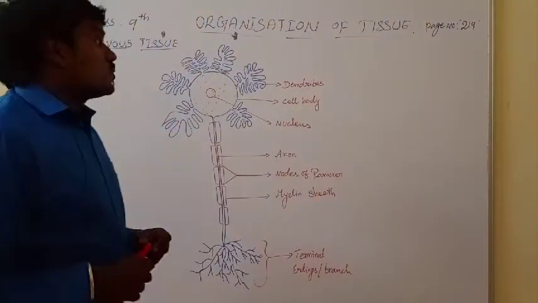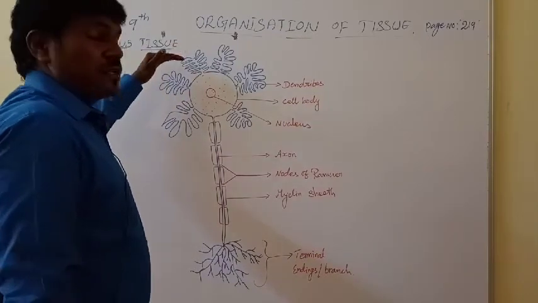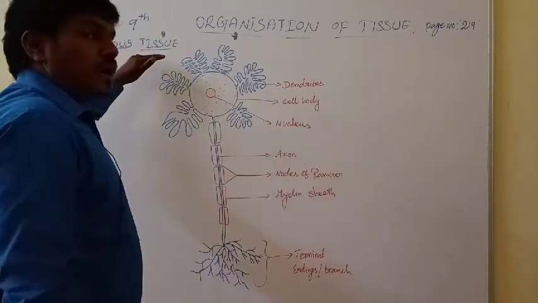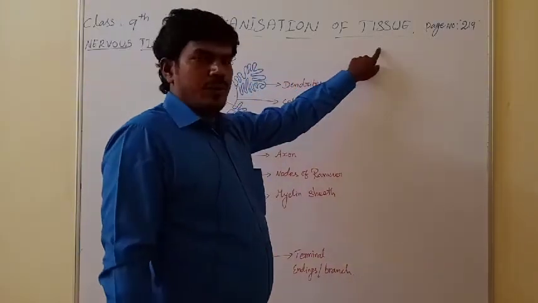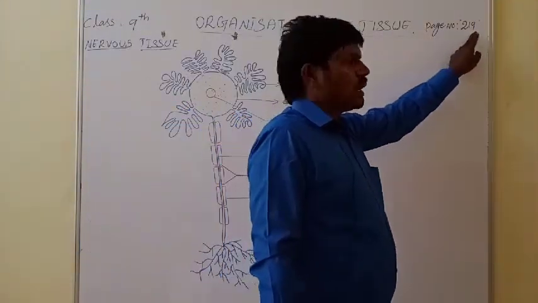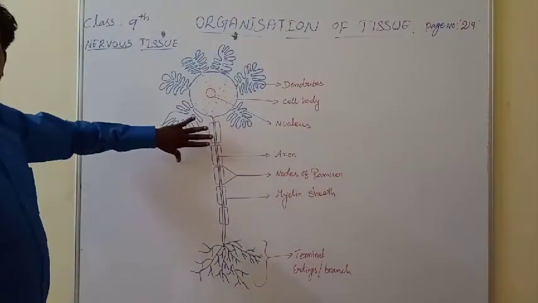Hello students, today we are going to discuss nerve tissue, or the nervous system, in the organization of tissue. Page number 290. See, why is this called tissue?